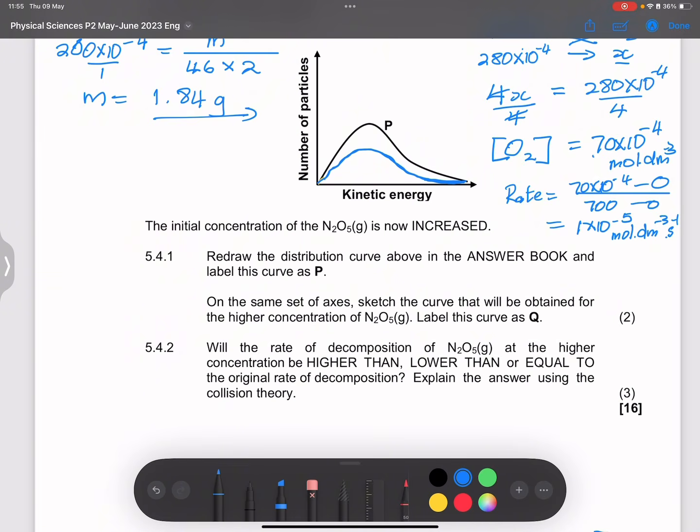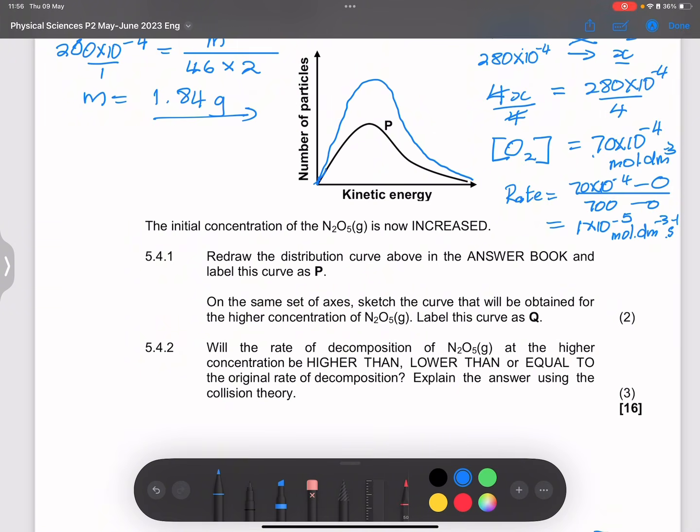They say on the same set of axes, sorry, I forgot to read the question. On the same set of axes, sketch the graph that will be obtained with a higher concentration of dinitrogen pentaoxide, and label this curve as Q. So if we had a higher concentration, you would have a graph that looks like this.